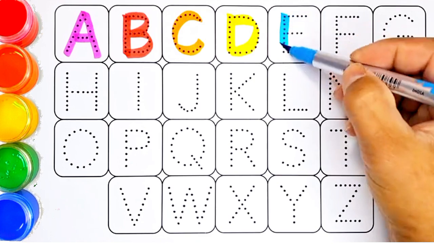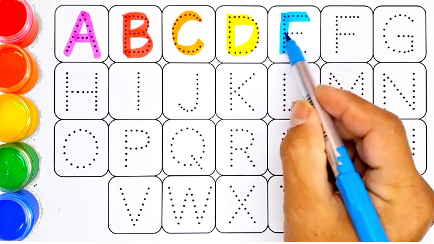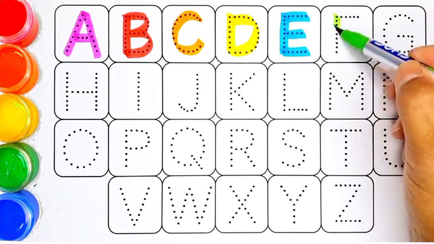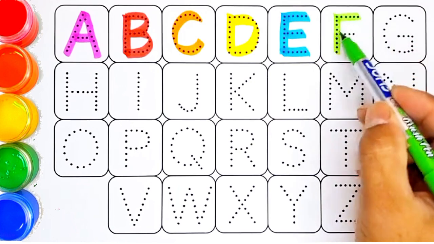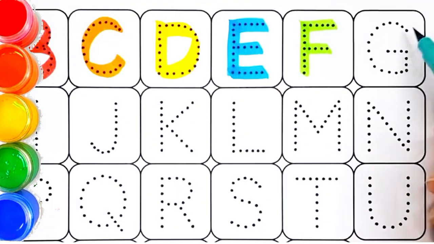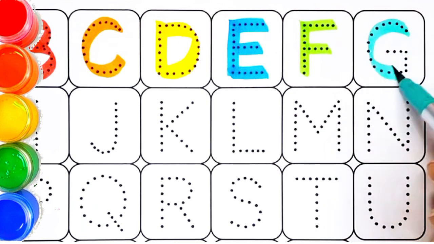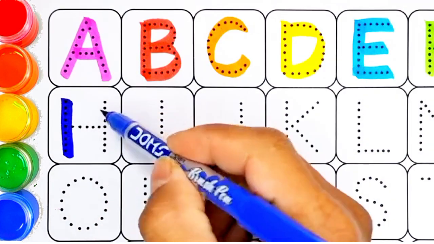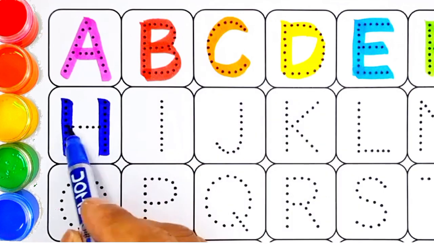E for elephant, E for egg. F for fish, F for flag. G for goat, G for grape. H for horse, H for hen.